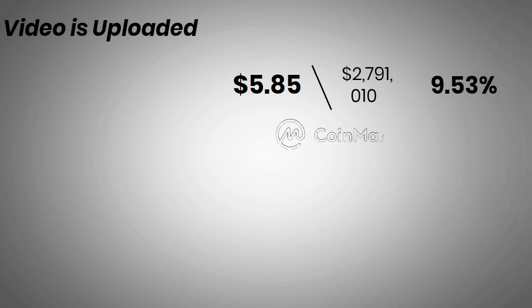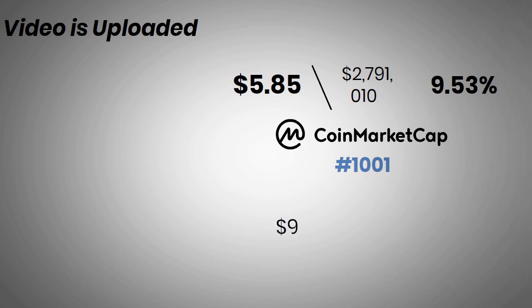At the time this video is uploaded, the live Trias Token price today is $5.85, with a 24-hour trading volume of $2,791,010. Trias Token is up 9.53% in the last 24 hours. The current CoinMarketCap ranking is 1001, with a live market cap of $9,354,017. It has a circulating supply of 1.6 million Trias coins, and the maximum supply is unavailable.